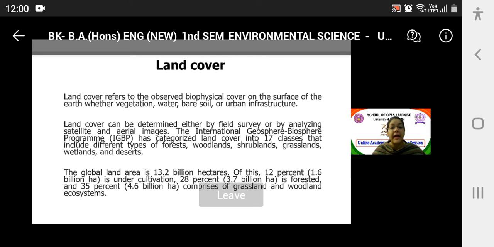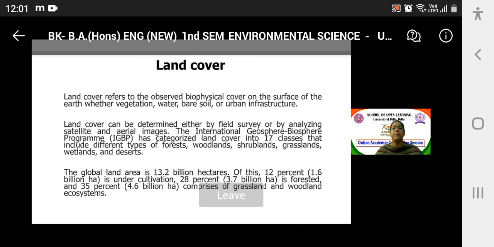The global land area, the data says, is 13.2 billion hectares. Of this, 12%, that is 1.6 billion hectares, is under cultivation. 28%, that is 3.7 billion hectares, is forested. And 35%, that is 4.6 billion hectares, comprises grassland and woodland ecosystems. Okay, so we are representing the data set here, showing with what biophysical cover the global land area is constituted.